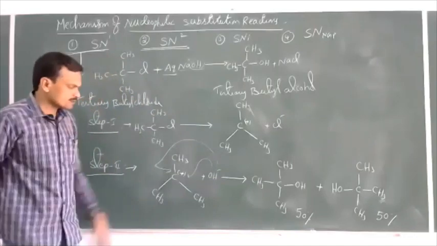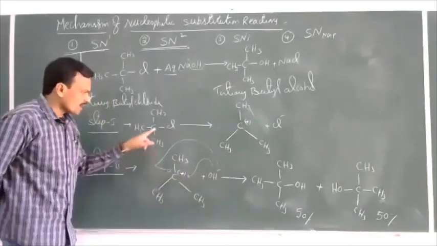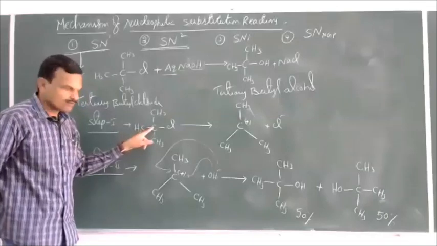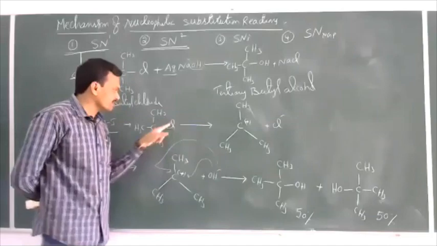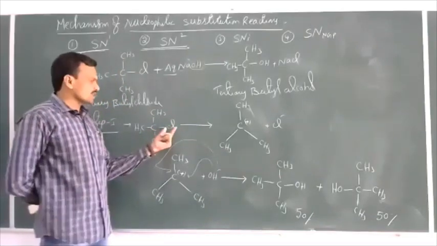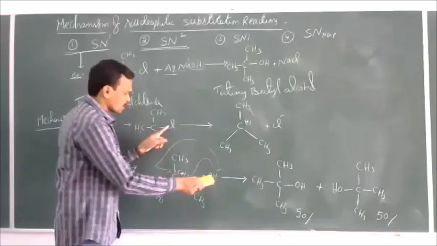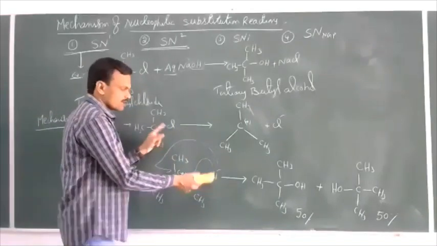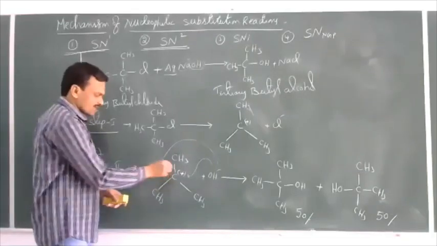Why? Because when this nucleophile approaches this tertiary haloalkane, there exists a repulsion between the attacking nucleophile and the leaving group. So the leaving Cl minus and the attacking OH minus will repel each other. But when the same OH minus attacks from the rear side, there is no repulsive interaction.